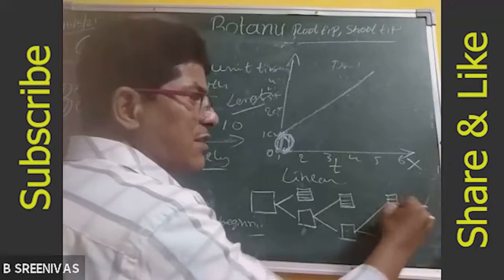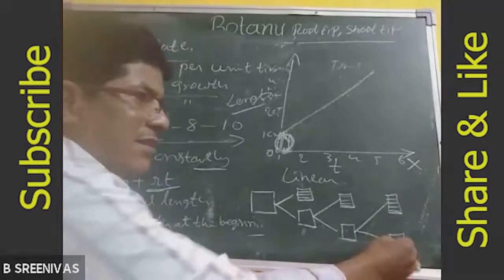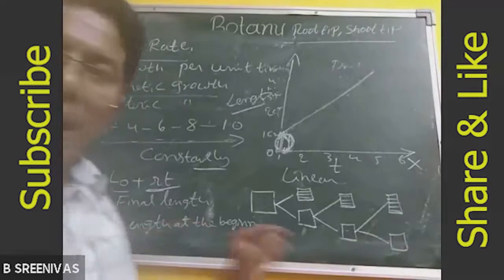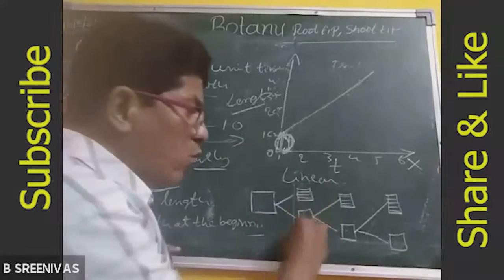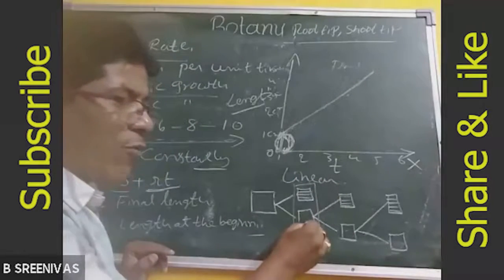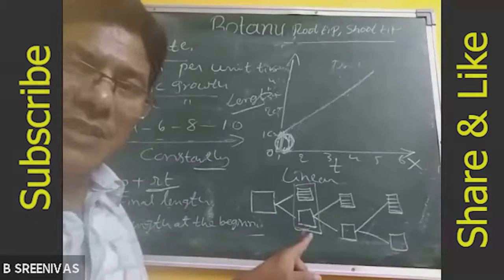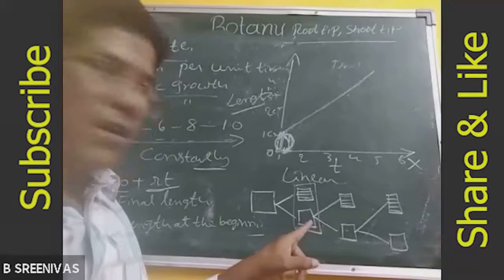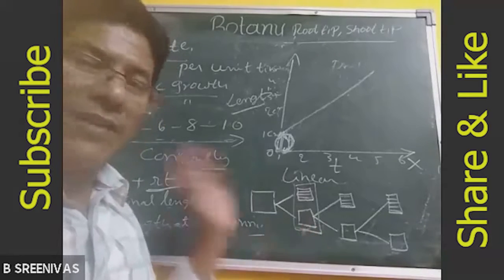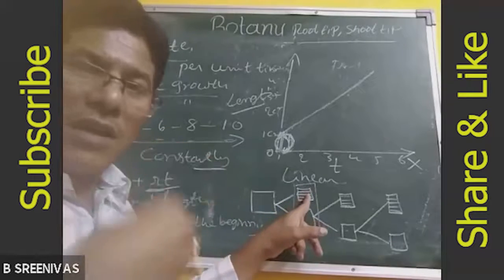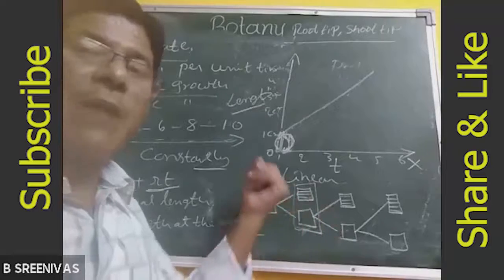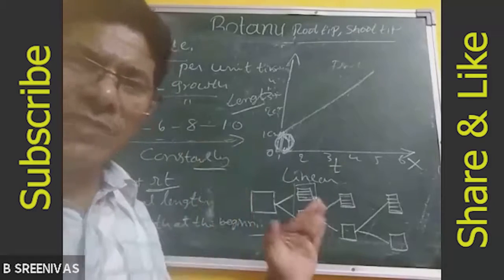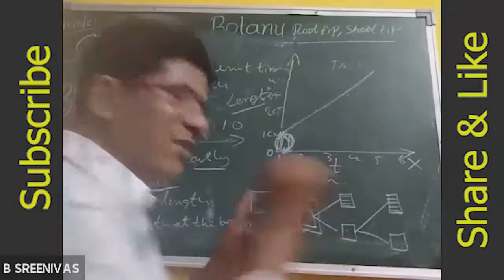One cell differentiates into a permanent cell, and another cell acts as a meristematic cell. That means of the two daughter cells, only one cell has the ability to divide, and the other loses the division capacity and terminates into what? Permanent cell. That is why the growth is very constant.